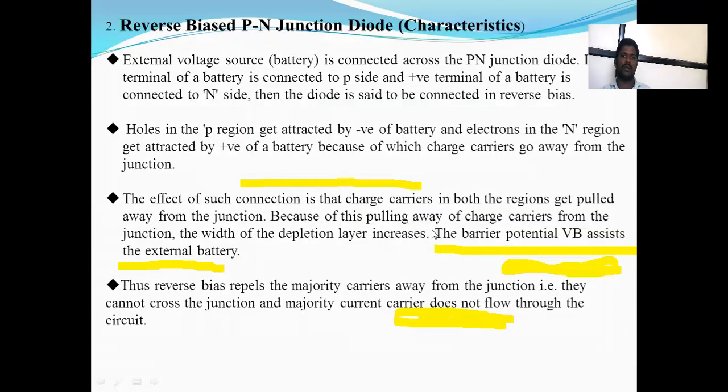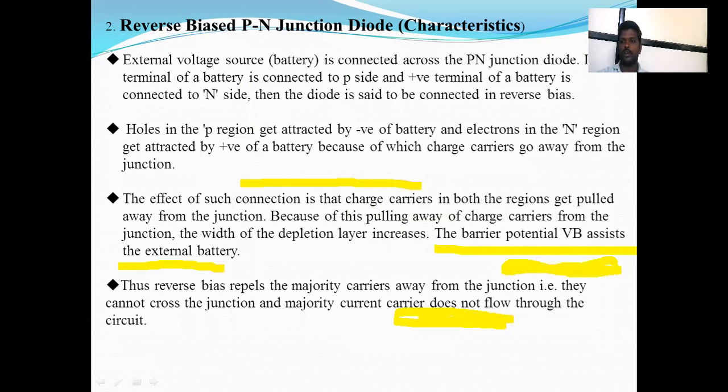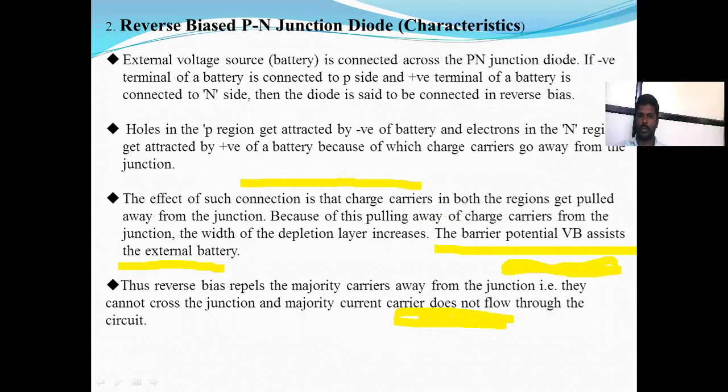The next type is reverse bias. What is meant by reverse bias? An external voltage source is connected across the junction diode. If the negative terminal of the battery is connected to the P side and the positive terminal of the battery is connected to the N side, then the diode is said to be reverse biased. So the P type is connected to the negative terminal and the N type is connected to the positive terminal.